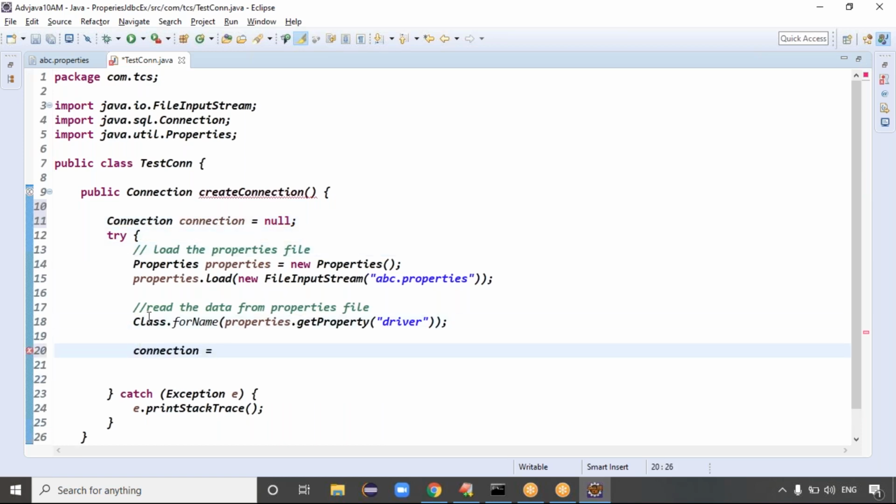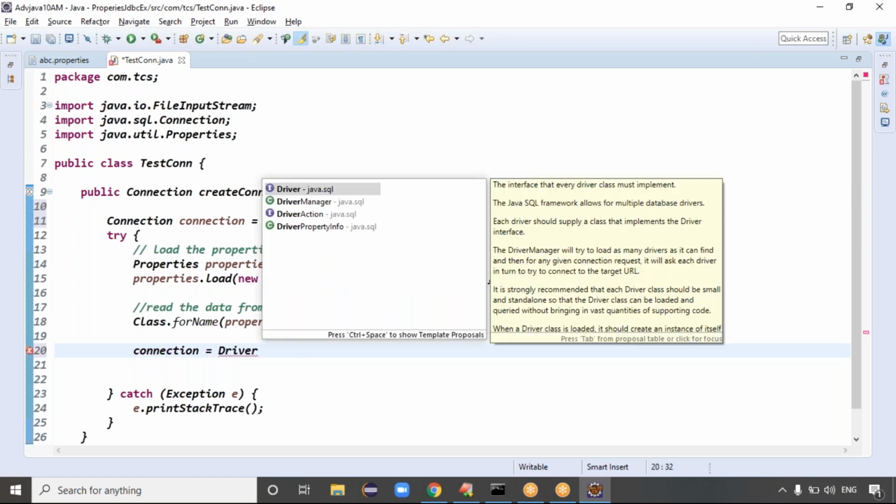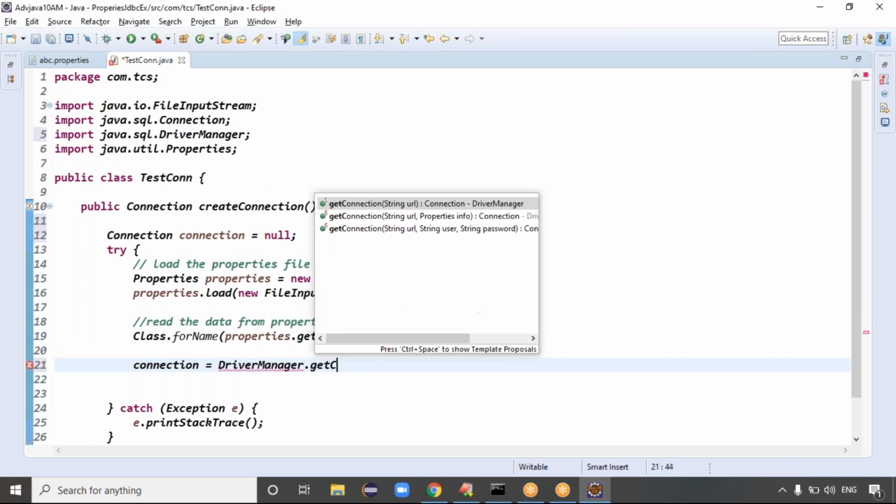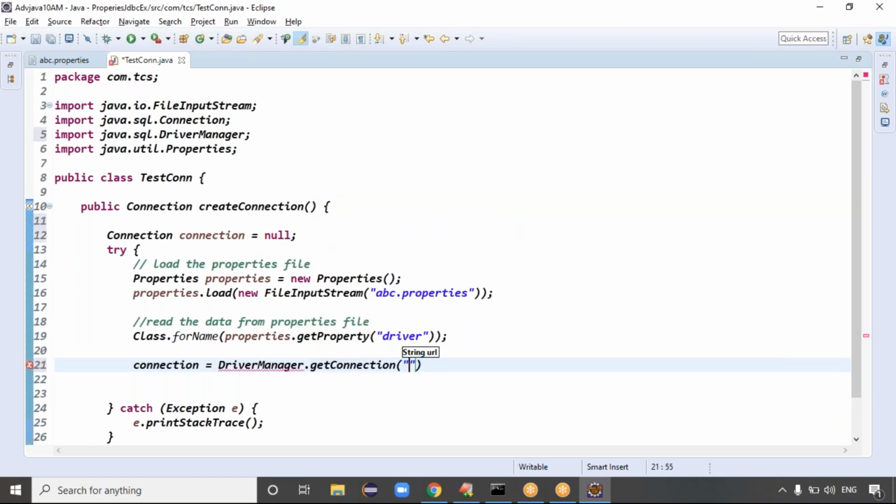If the connection is null, then what will I do here? Connection equal to, this is a variable, right? Connection equal to DriverManager dot getConnection, right? How many arguments is it expecting in total here? Three arguments. The first argument is the URL. So we have to get the URL from the property file, right?